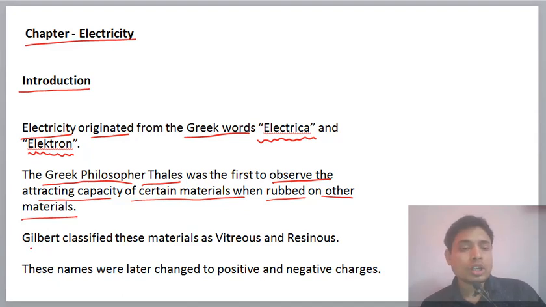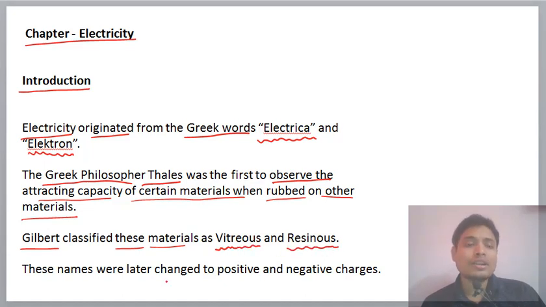Okay, now after many years, Gilbert classified these materials into two types. One is vitreous and the second is resinous. Later on, the names were changed to positive and negative charges.